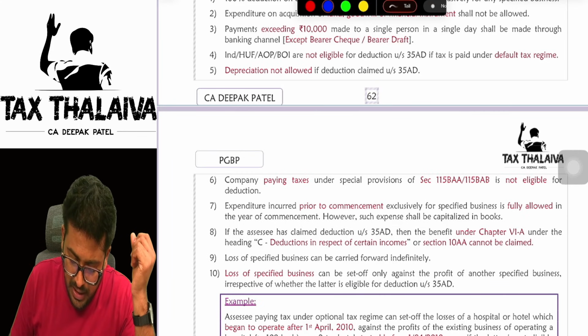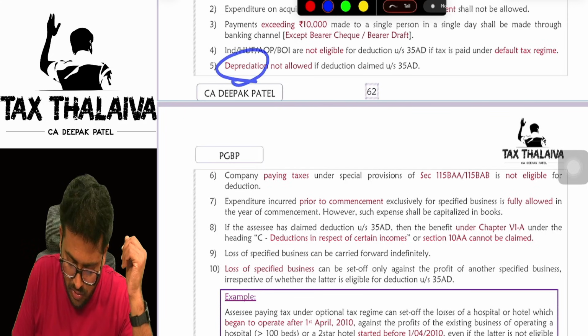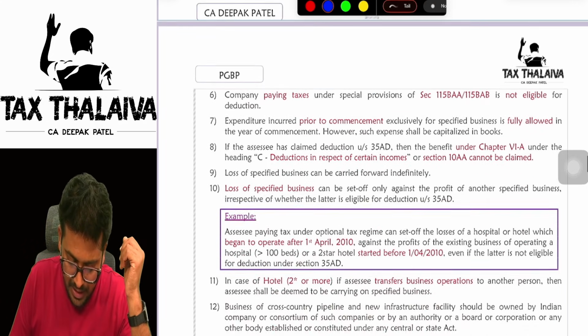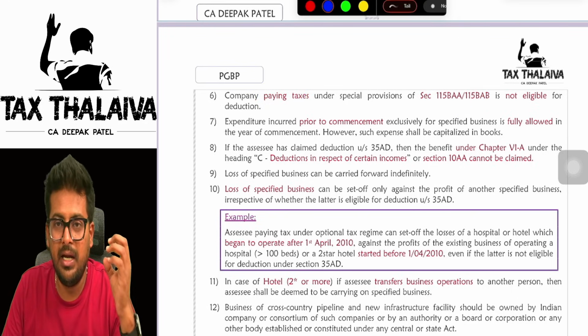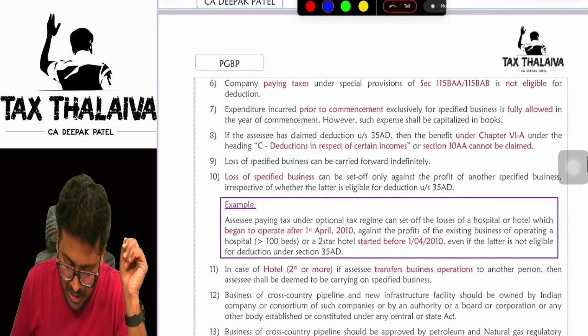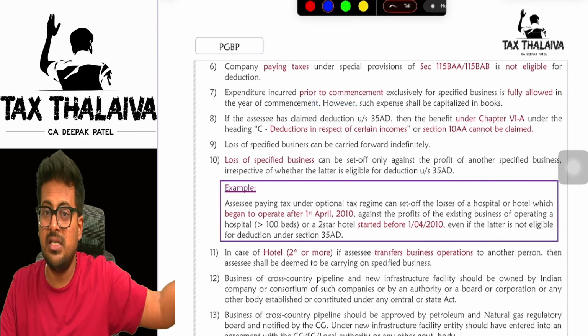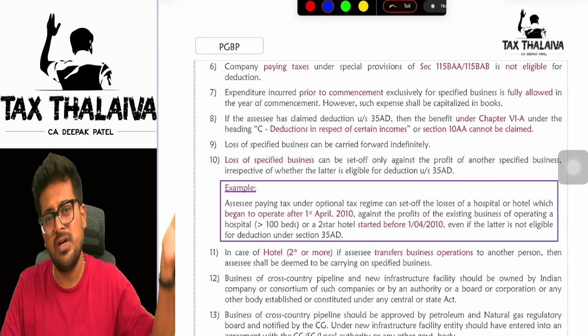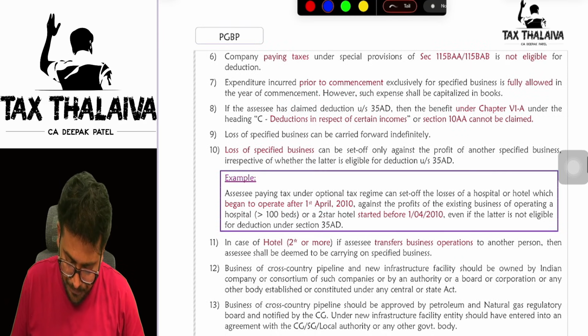Depreciation not allowed if deduction allowed. That is by default it goes, boss. Depreciation you cannot claim under section 35AD. Companies paying taxes under 115BA, BAA and BAB, this is actually a CA Final concept, those companies are also not eligible. Prior to commencement fully allowed. So if you have purchased the asset before starting the business itself, still you can claim the deduction under 35AD when you start the business.